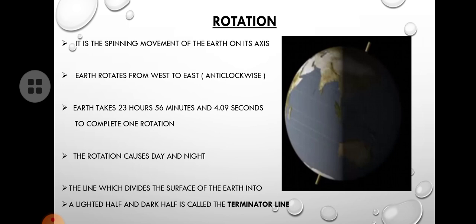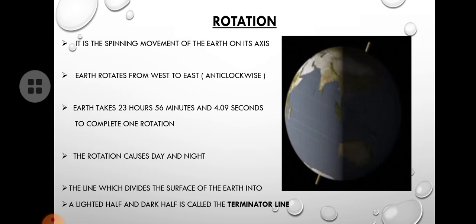So what is the axis? Look at the pole at the top and bottom. That is the axis. Okay, then which direction does our earth rotate? It rotates in anti-clockwise direction from west to east. Last class we studied, no? All the planets in the solar system rotate in anti-clockwise direction except Venus and Uranus. Only the planets Venus and Uranus rotate in clockwise direction.